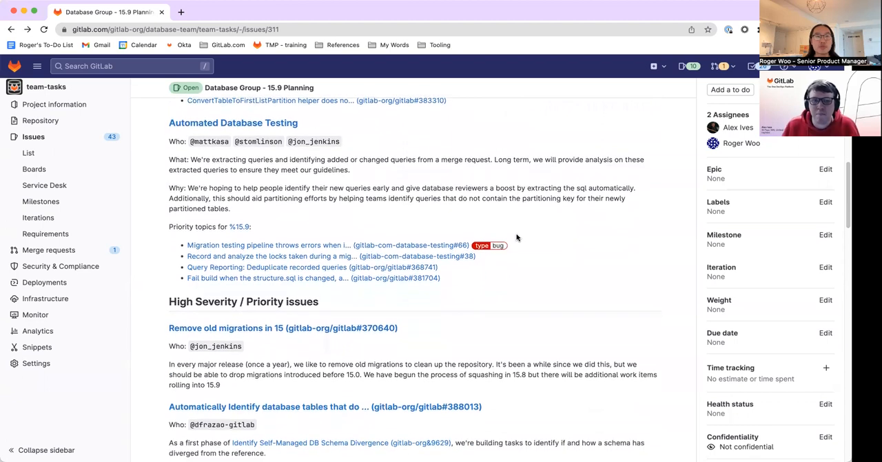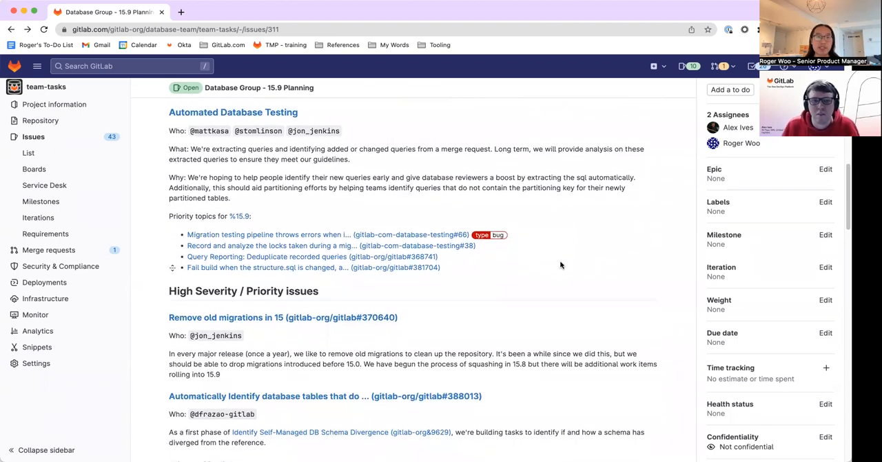And then the third theme we have here is about automated database testing. Again, this is something that we've been working on for some time, but the long-term idea here is if we can identify queries that are introduced that might potentially be poorly performing, then we can mitigate a lot of challenges in our systems and also help with our overall theme of system stability. Alex, do you want to touch on some of the details here as well?